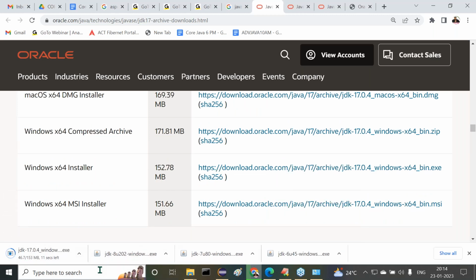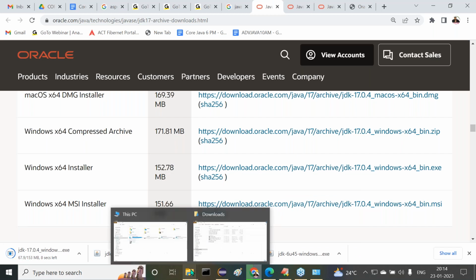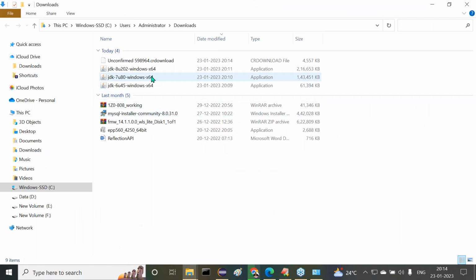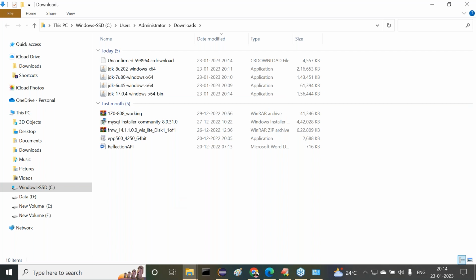It's okay, guys. Now see, observe carefully. All these many things I downloaded here. I just want to copy them. Whatever versions I downloaded, I want to keep all these downloaded versions at a location in my system. Why? Because every time I'm going to download, I'm going to install. Instead of downloading every time, I want to keep a copy of all these things at some other place, and then I'm going to use that.